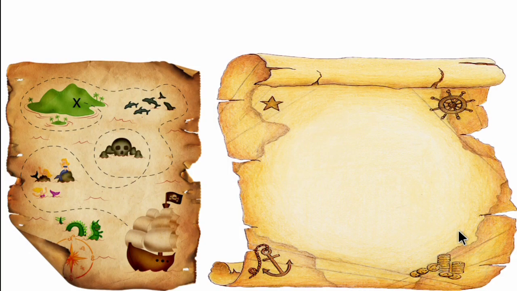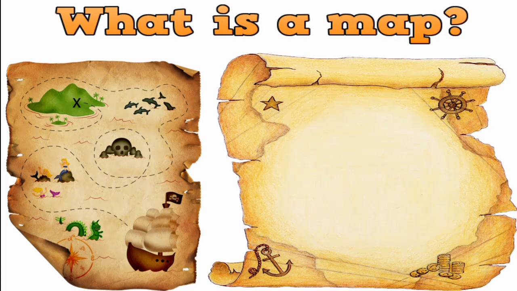Now let's see what is a map. So far we have seen that maps as well as globes help to locate a place or find out the direction of a particular place, and that cartographers design the map in an understandable way.